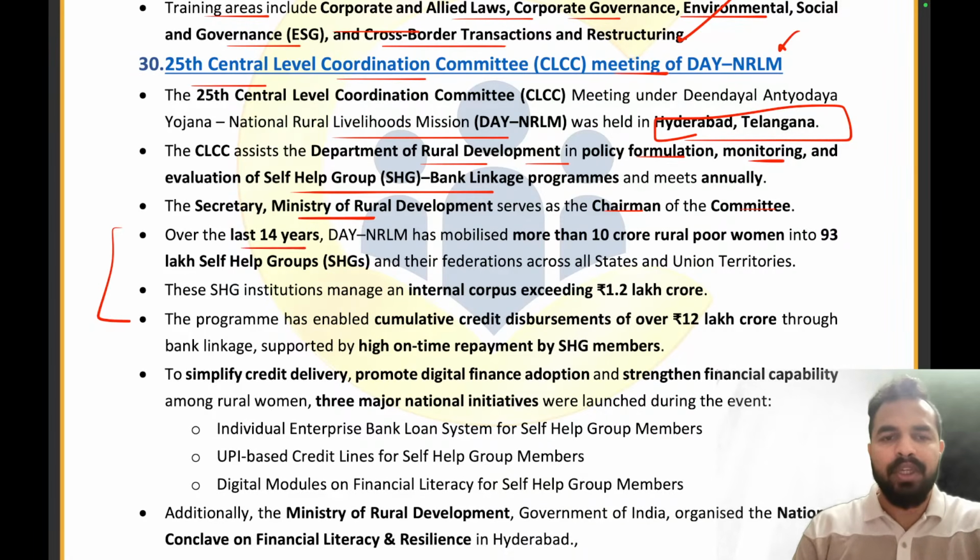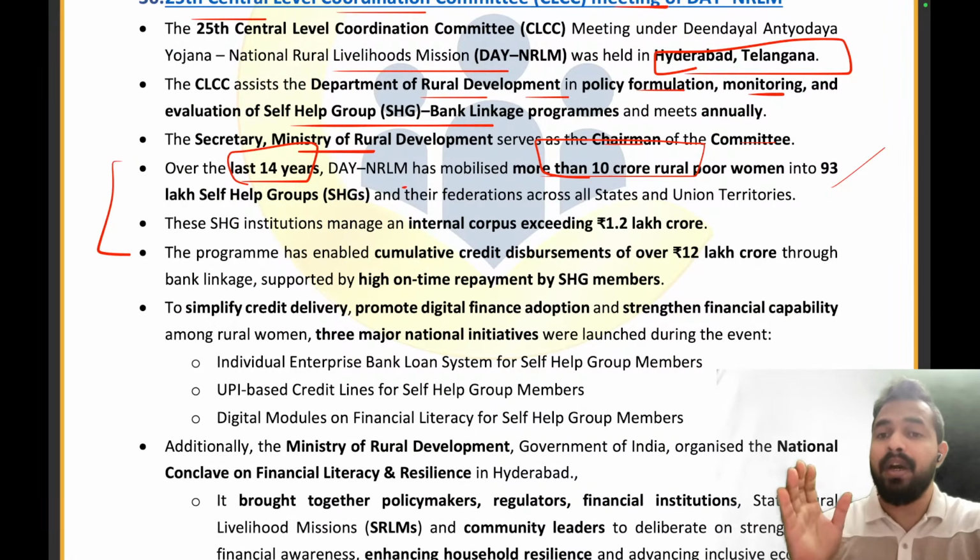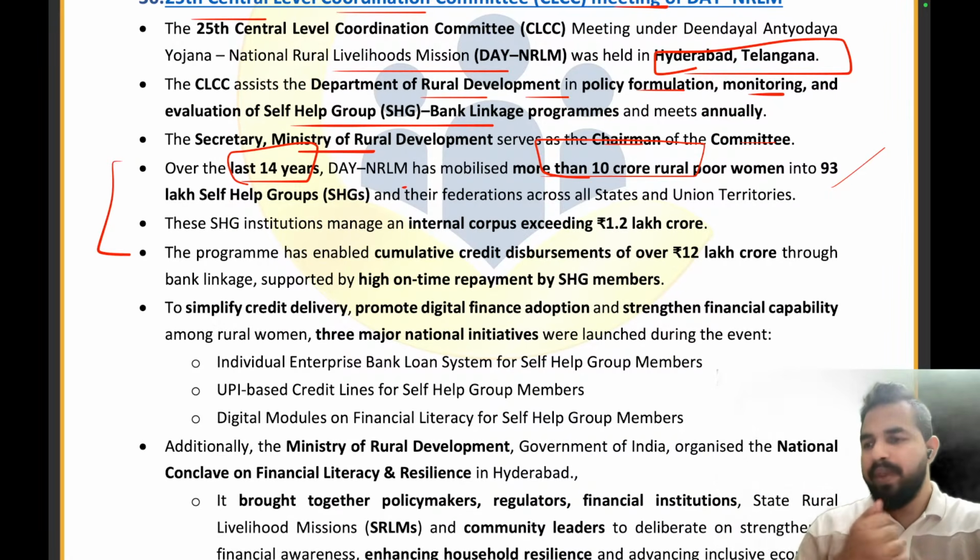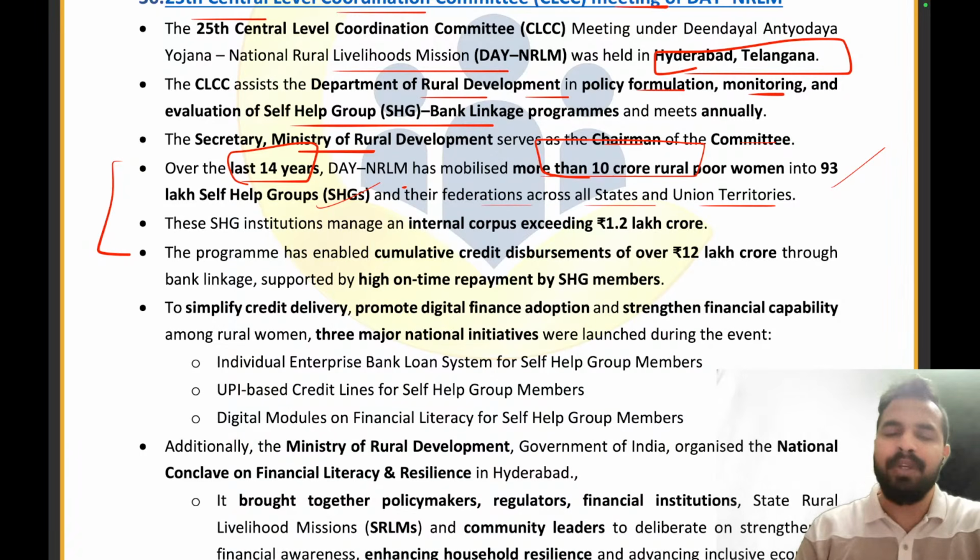Over the last 14 years, DAY-NRLM has mobilized more than 10 crore rural poor women into 93 lakh self-help groups. So, my dear friends, we have mobilized more than 10 crore rural poor women into 93 lakh self-help groups and their federations across all states and union territories. My dear friend, let me give you an example.